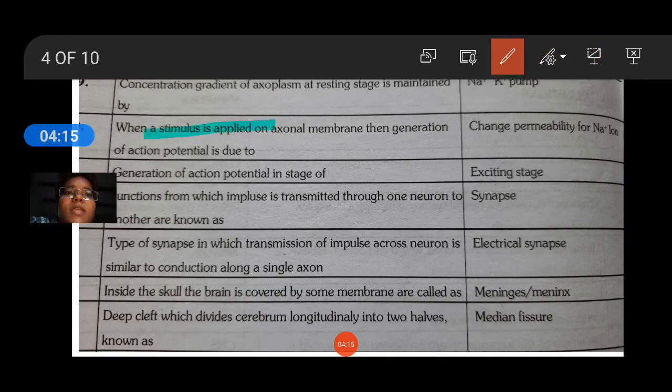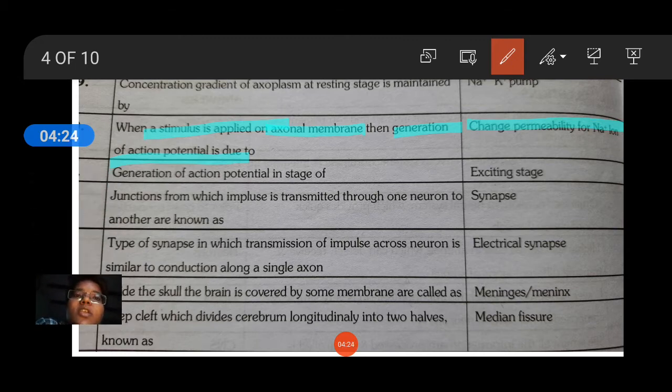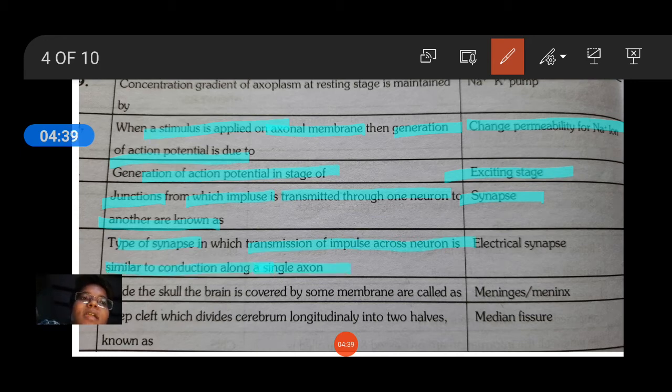When a stimulus is applied on the axonal membrane, the generation of action potential is due to change in permeability for sodium ions. Generation of action potential is the state of exciting stage. The junction from which impulses are transmitted from one neuron to another is known as synapse. The type of synapse in which transmission of impulse across neurons is similar to conduction along a single axon